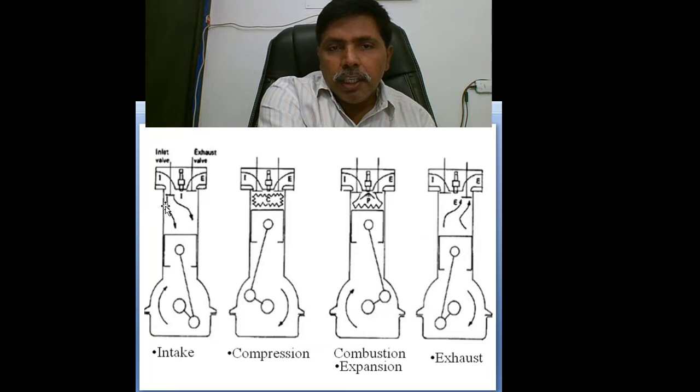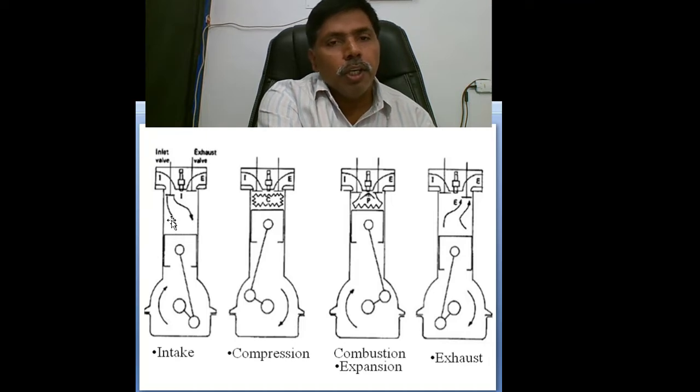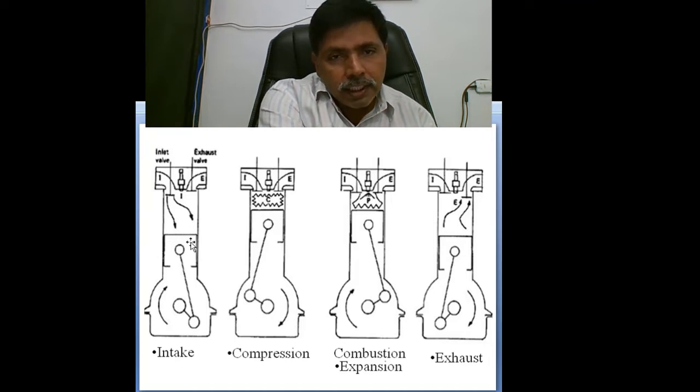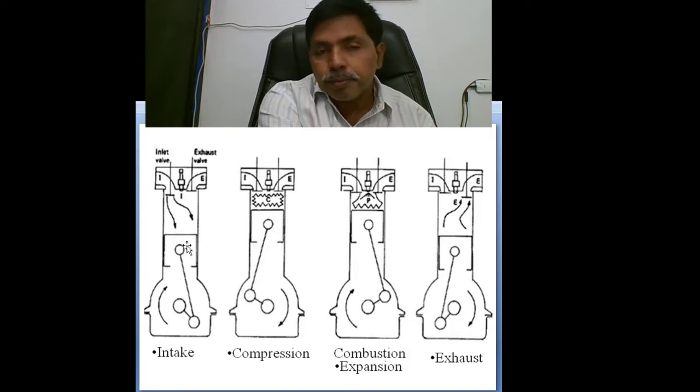You see, this is the bore. This diameter of the cylinder, or diameter of the piston, is called the bore. Then the area, the cross-sectional area of the piston. This is the area of the piston. Cross-sectional area means pi by 4 d square, not pi r, that is the surface area. Cross-sectional area is pi by 4 d square.